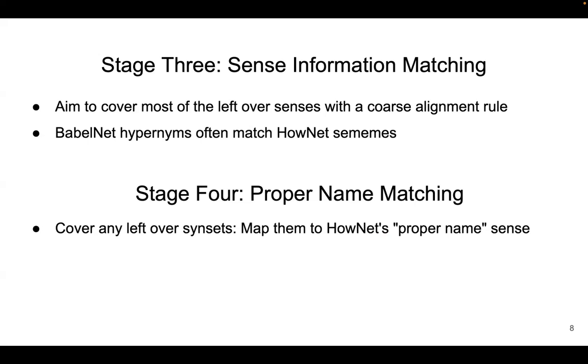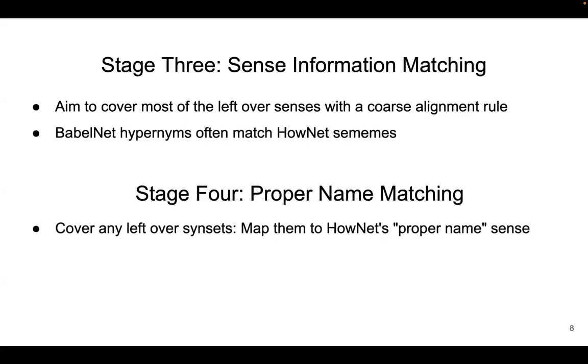And second, sememes are represented as words, which can often be found among the hypernyms of a given BabelNet synset. If a BabelNet synset contains any Chinese or English words that have only one sense in HowNet, such as ultraviolet, then we assume such a sense of that word must align to the only sense in HowNet.